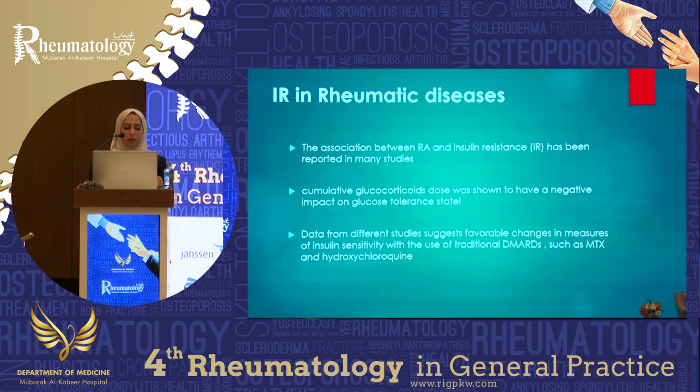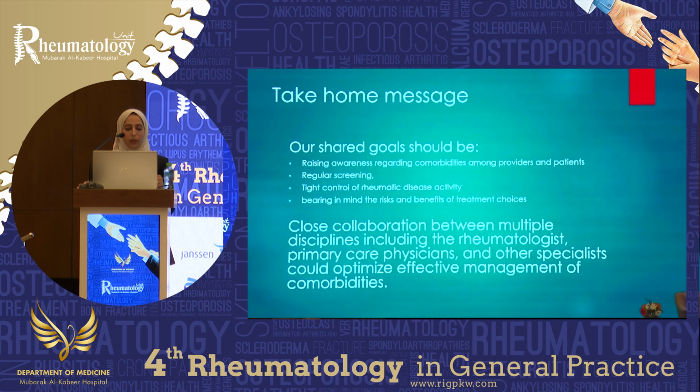Insulin resistance. The association between RA and insulin resistance has been established in many studies, and cumulative glucocorticoid dose was shown to have a negative impact on glucose tolerance state. Data from different studies suggest favorable changes in measures of insulin sensitivity with the use of traditional DMARDs such as methotrexate and hydroxychloroquine. So again, we have to control our disease earlier on to avoid developing insulin resistance.